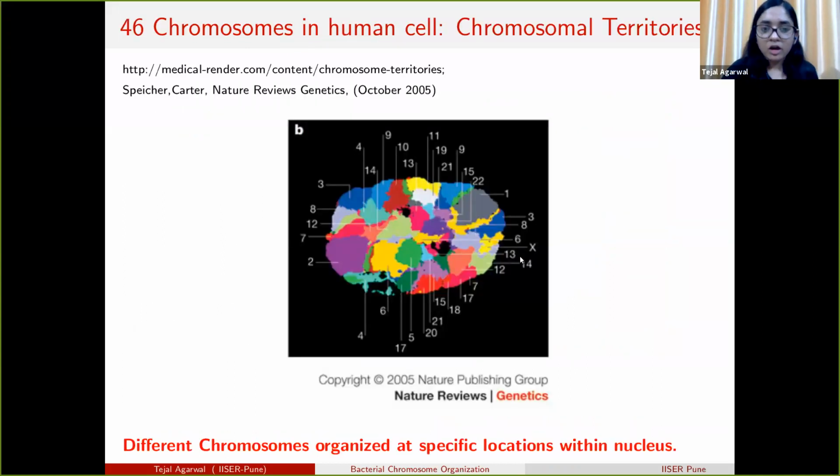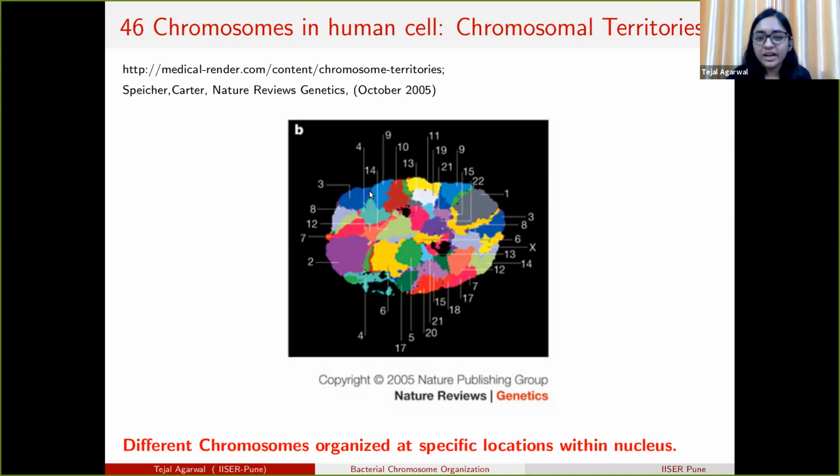Moreover, in human cells, there are 46 chromosomes, and these are packed inside the nucleus of the cell. In this picture, we see a cartoon of the human nucleus, and different colors represent different chromosomes.